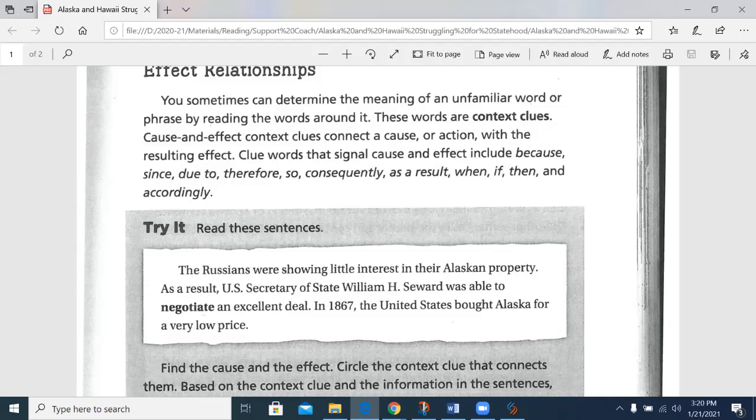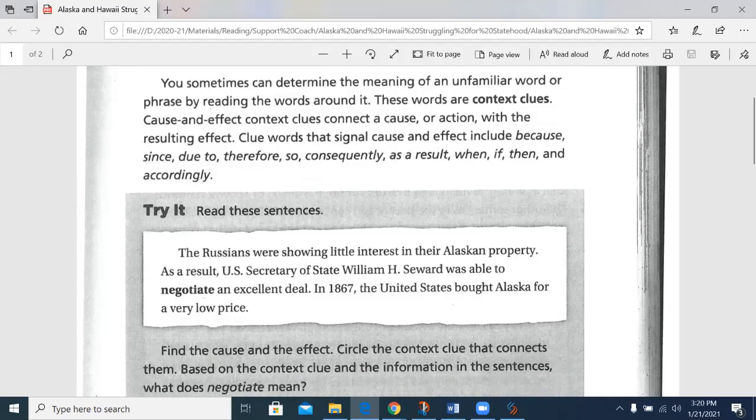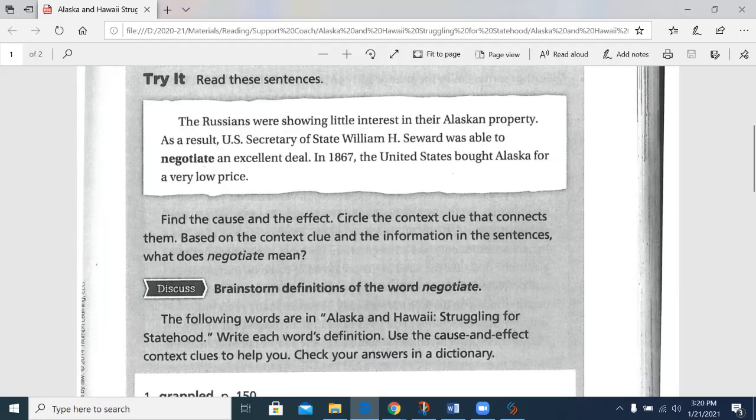then, and accordingly. Read these sentences. The Russians were showing little interest in their Alaskan property. As a result, U.S. Secretary of State William H. Seward was able to negotiate an excellent deal. In 1867, the United States bought Alaska for a very low price.